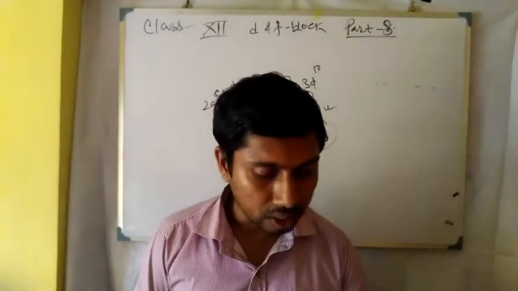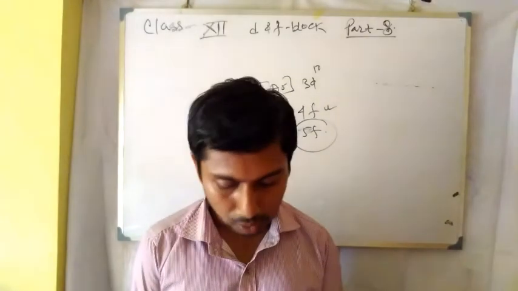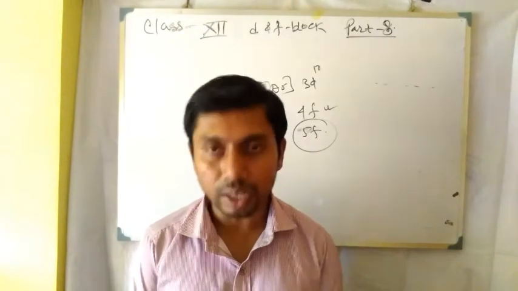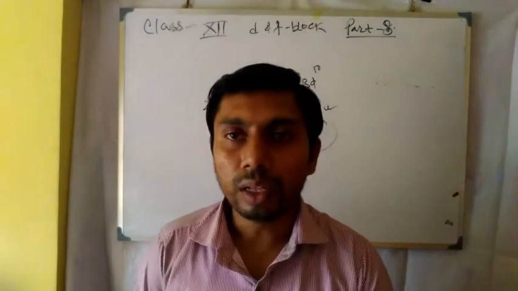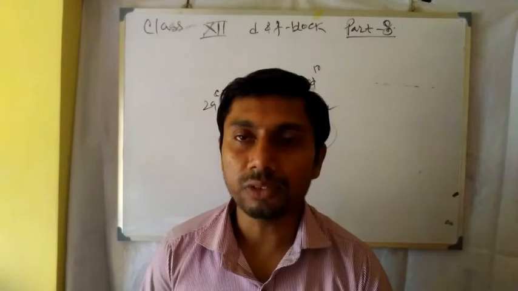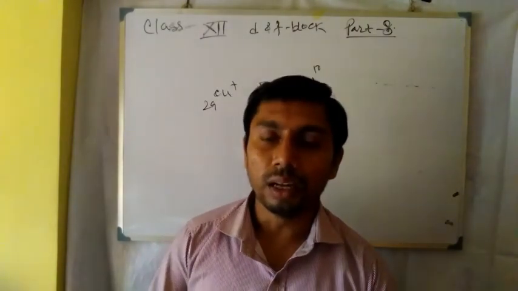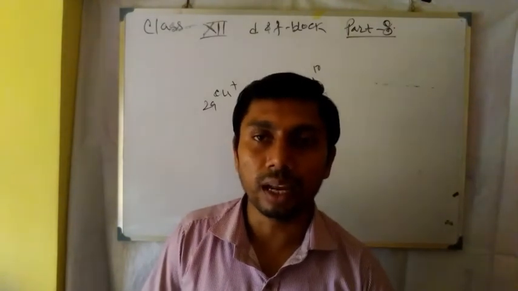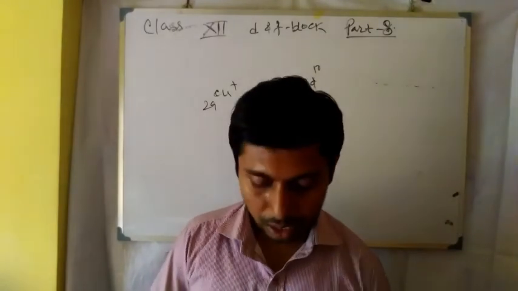Next one, what is lanthanoid contraction and what are the consequences of lanthanoid contraction? First question, what is lanthanoid contraction? It is a very important question. I just discussed that when the 4f orbitals are filled up by electrons, and as 4f has less screening capacity and is diffused, then the nuclear attractive force is largely felt by the outermost shell, as a result of which the size of the lanthanoids decreases.